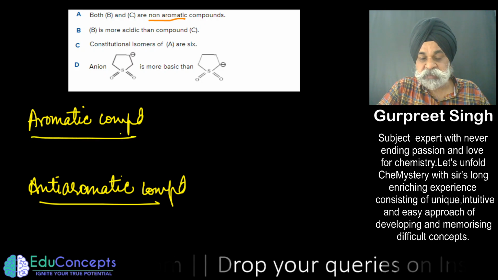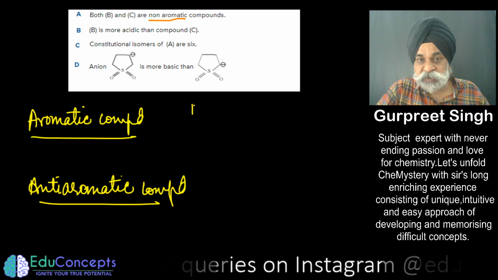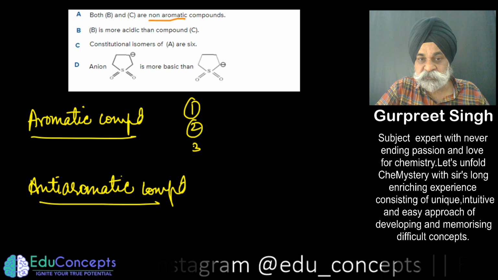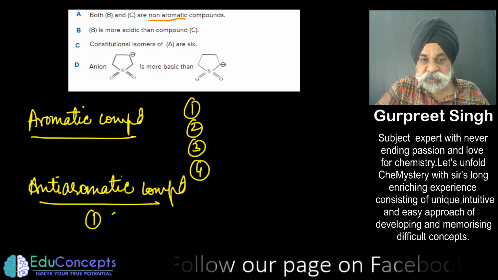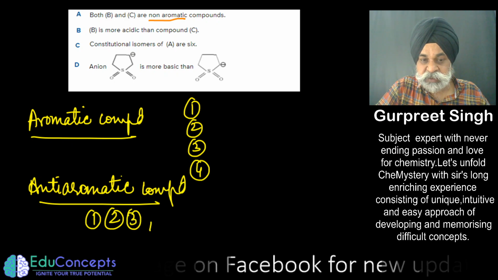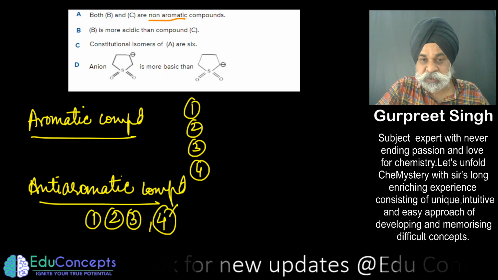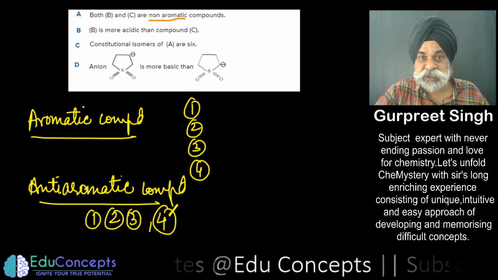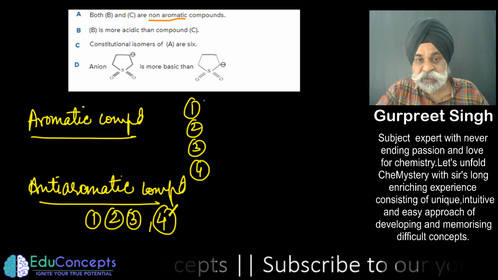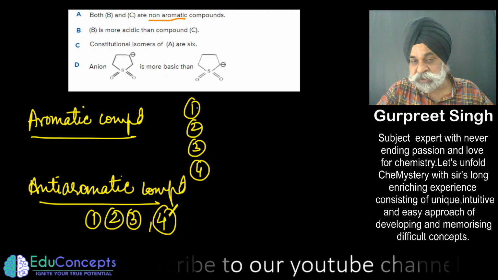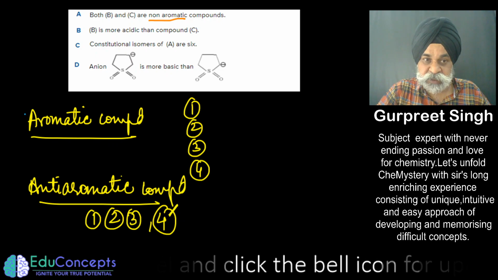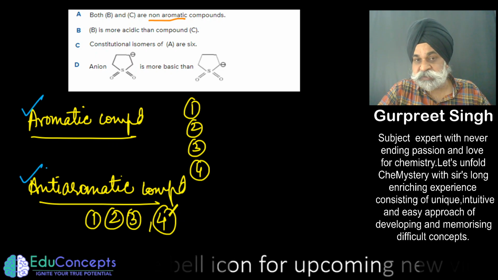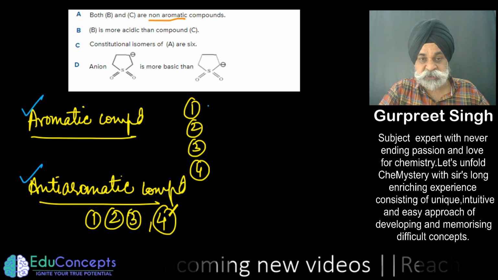Now, there is some common thing in both of these. These are the 4 points which you have to check to decide whether a compound is aromatic, anti-aromatic or non-aromatic. I am going to explain this in a little intuitive and speedy way, and once you are done with this session, please go through your notes if you are not clear with this topic.